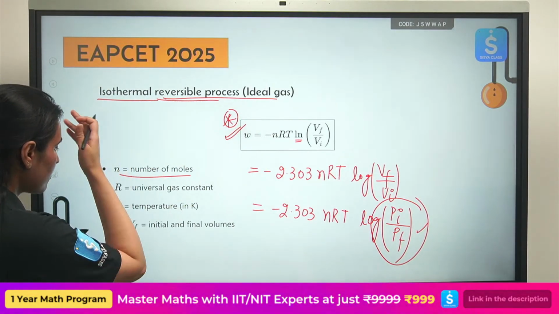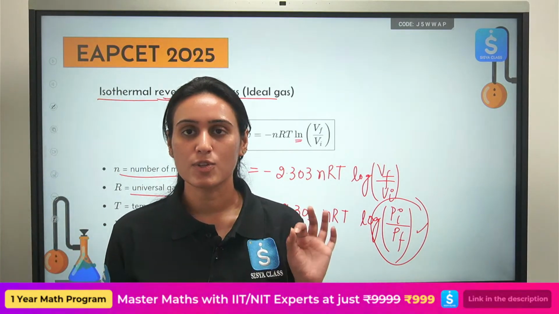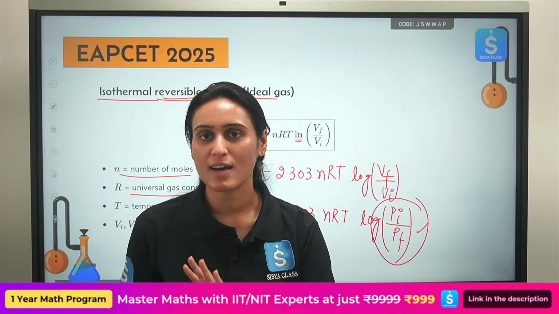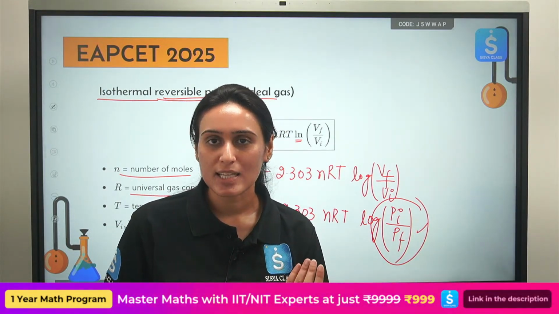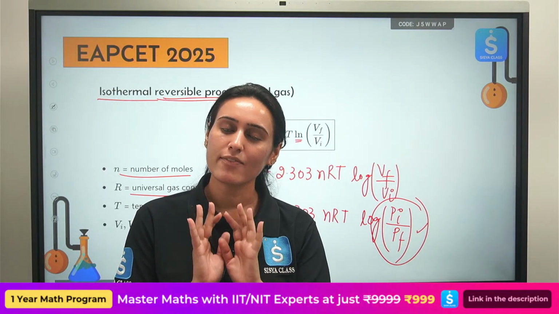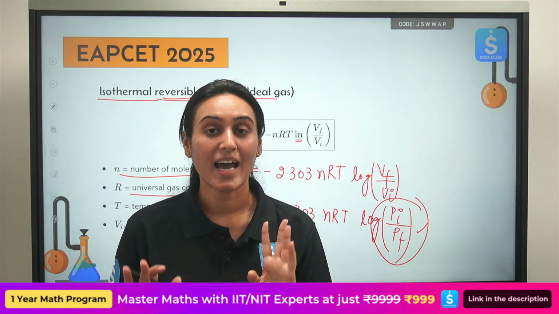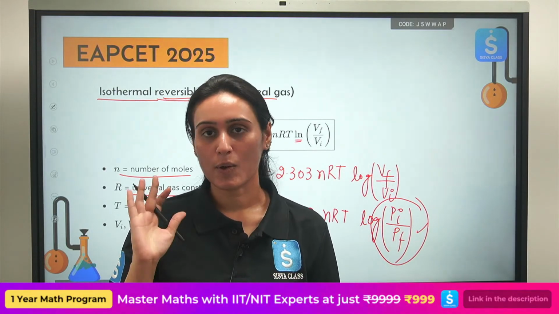So n is number of moles, R is universal gas constant. You already know the three values of universal gas constant. I've repeated this information in multiple sessions we have already done. So all those who are following the sessions and solving the questions are now very well aware of the three values of universal gas constant. I hope you are noting it down and solving questions based on that.